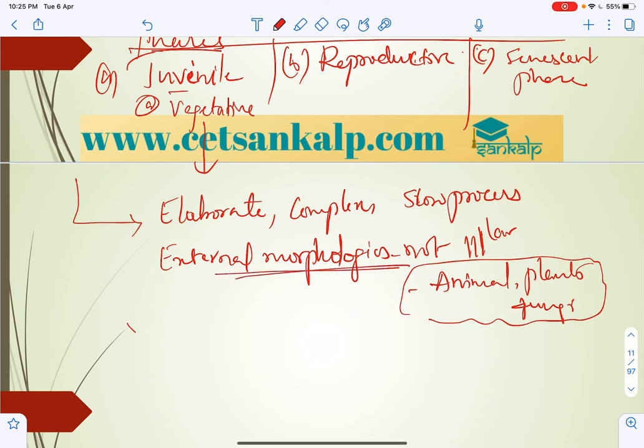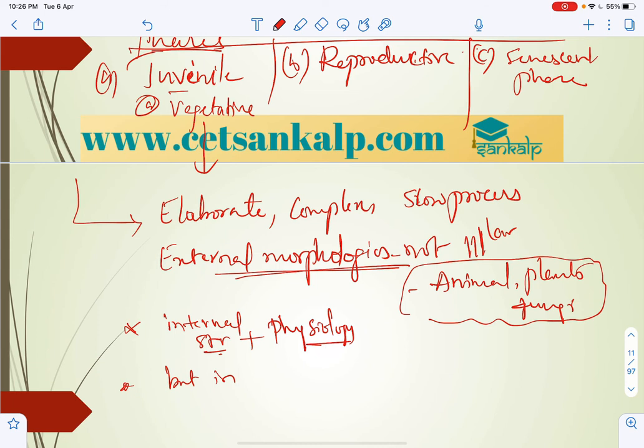In some aspects like internal structure and physiology, there is little similarity, but in the processes of sexual mode of reproduction, the processes are the same.